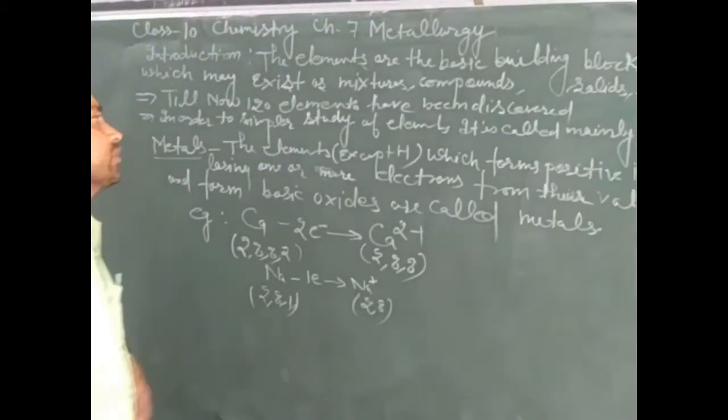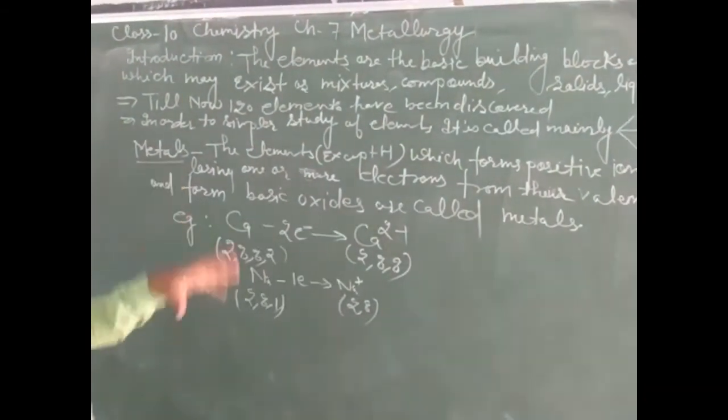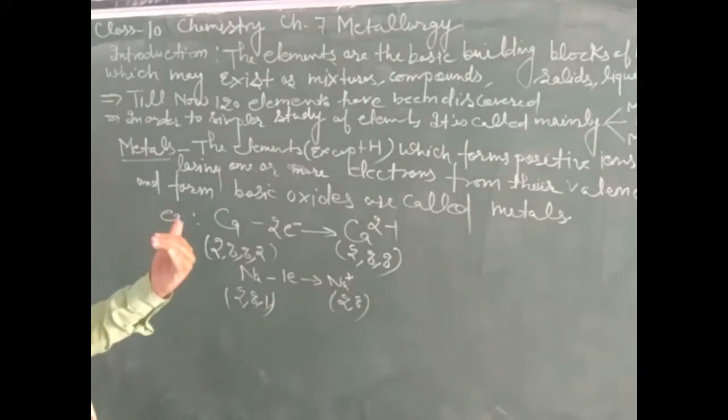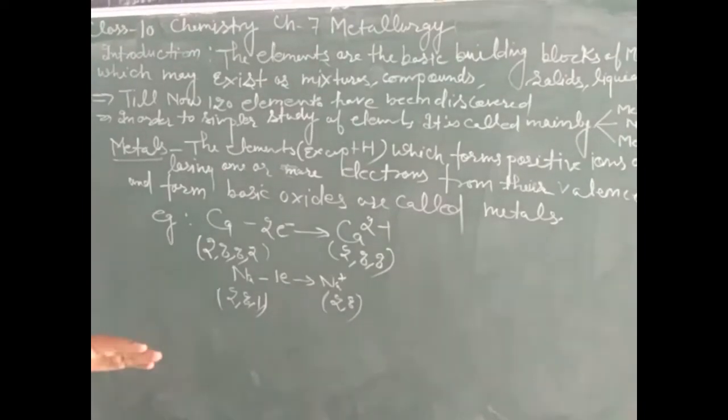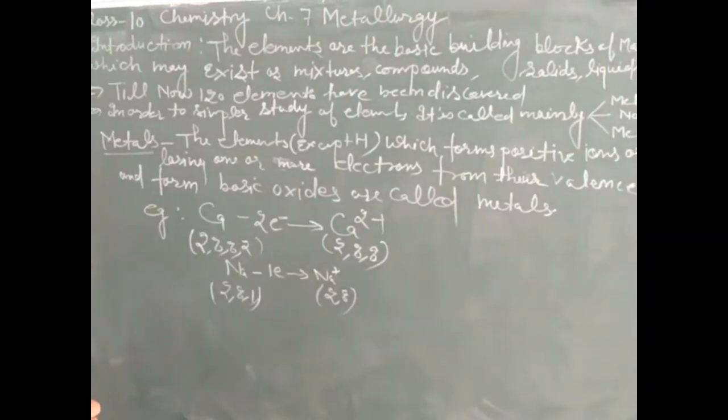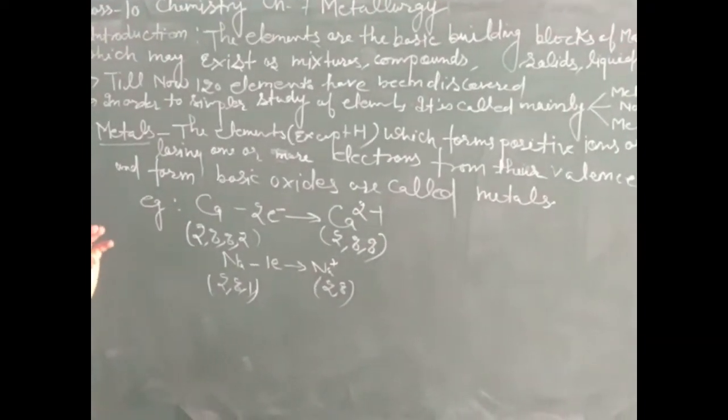Before studying metallurgy, we will discuss the different types of metals that are extracted through this process. Now we will discuss some key facts about the periodic table.